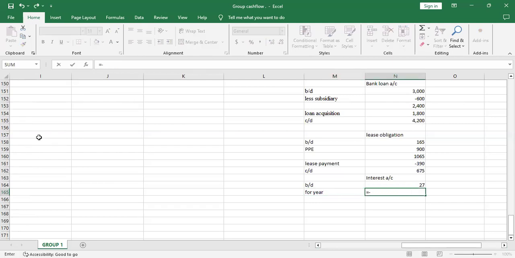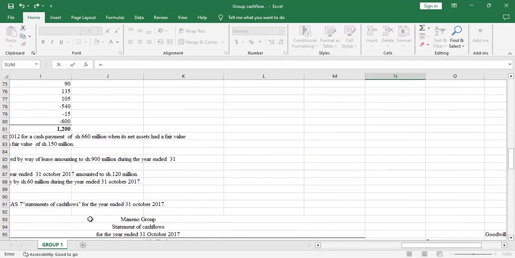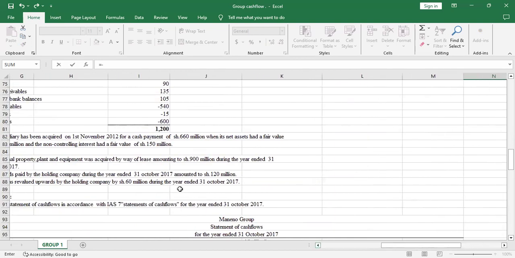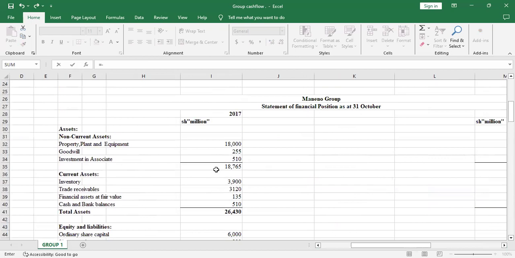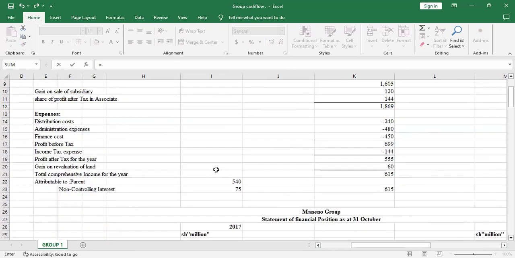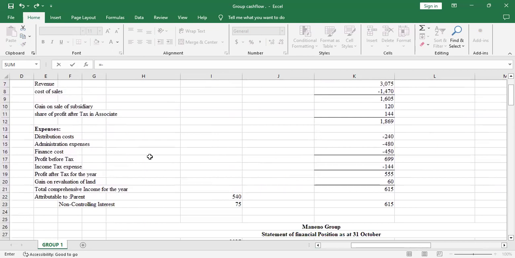Because we have to add it back to the balance brought down. So I'll check that interest. Yeah, this is the finance cost. It was how much? It was 450.